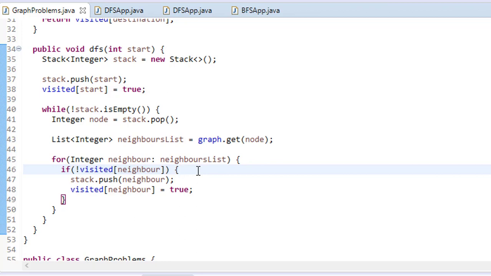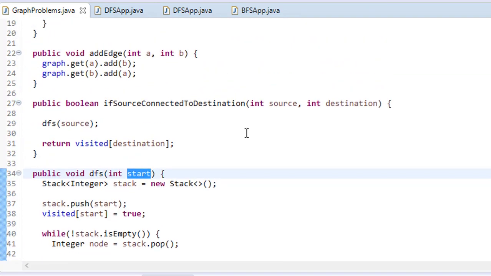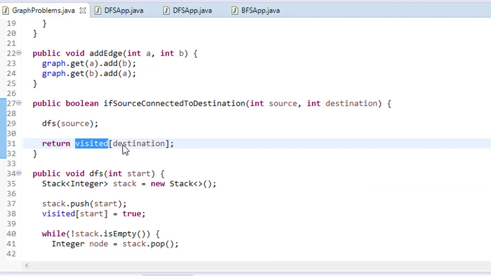So DFS will keep continuing for this particular connected component, and at the end, when the stack is empty, it means we have visited all the elements which are connected to that particular start, right? After that you will again go here and check in the visited array whether the destination index is visited. If it is, it will be true, otherwise it will be false, right? That's all we need to check here.